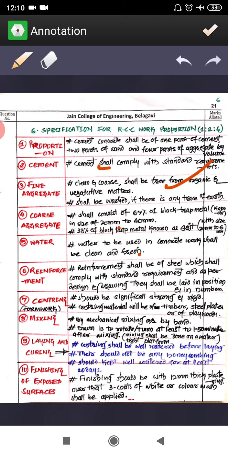Then centering, you can call it formwork or shuttering, right? Centering and shuttering should be significantly strong and rigid. The centering material will be timber or steel plate, or it will be plywood, so that you have to keep in mind.